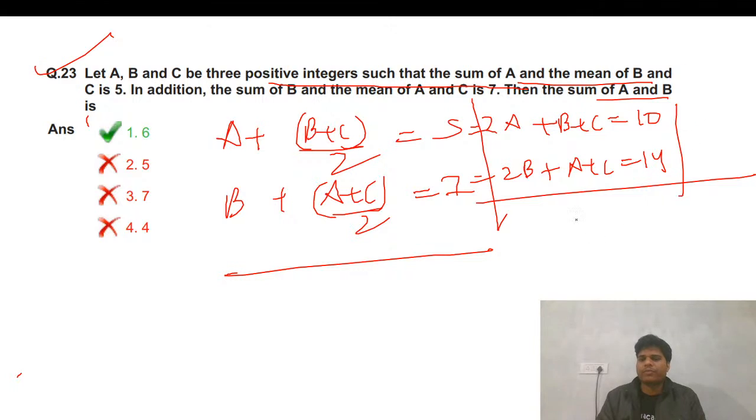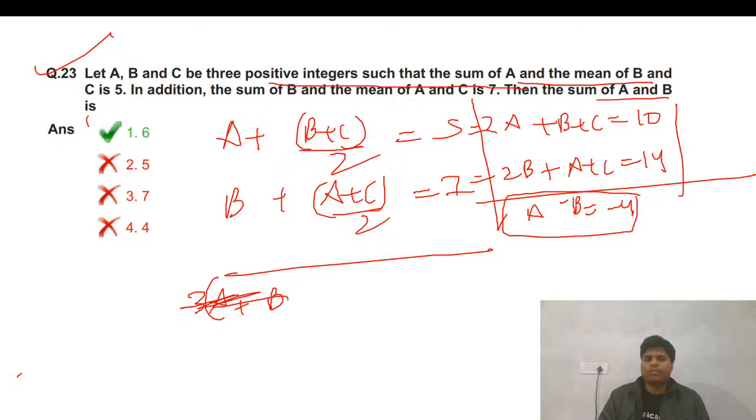So what can we do now? We need A plus B. So we can subtract. If we subtract, we'll get A minus B, which is minus 4. Okay, fine, but we need the sum. Okay, just add. Let's add also.